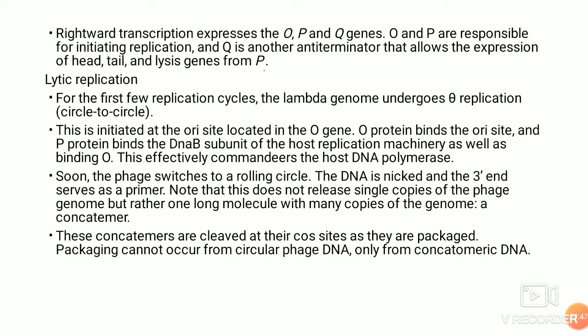That means a nick is made at the 3' end, which serves as a primer, and more linear copies of this phage DNA are made by the rolling circle model. The rolling circle model again produces a long, lengthy stretch of the lambda DNA, which is called concatemers. That means many copies are attached, and the cos regions are recognized. There the break happens, a staggered end is created, and one copy is packaged into the lambda phage.